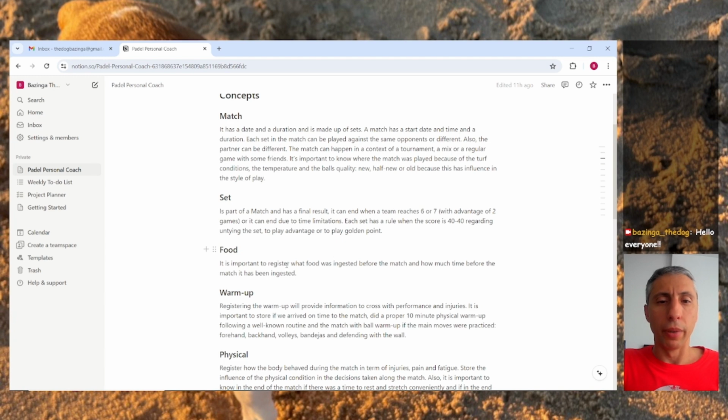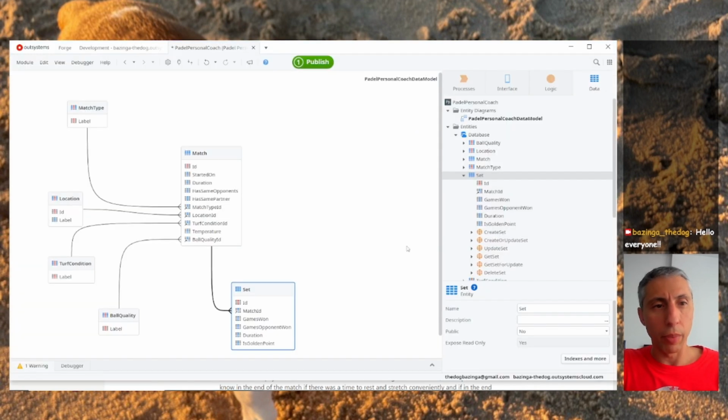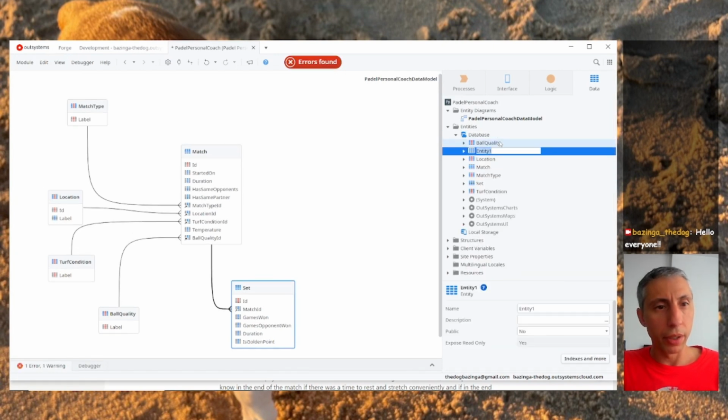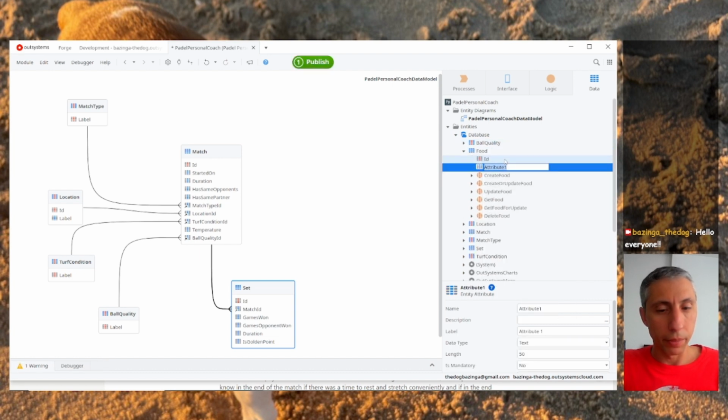Now food. What food was ingested during the match? For this, let's not overcomplicate. Just create your food, and let's have a description for information about what food was ingested that is relevant before the match.